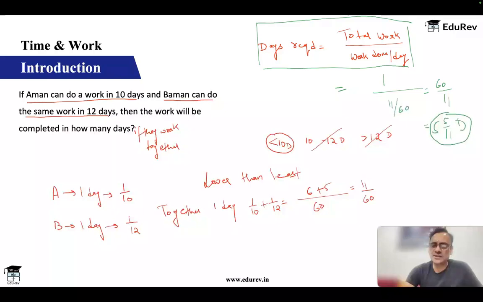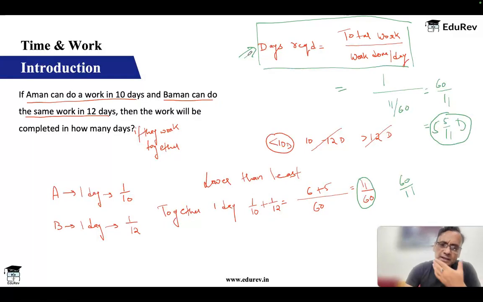And if you see, this answer is nothing but just reverse of this answer. So actually you don't need a formula, you just reverse this. In 1 day 11 by 60 happens, so total work you will need 60 by 11 days. That's all. Okay, though there are times when you might get confused, so just refer to this formula. Fine. So the answer for this question is 5 by 11. I told you it will be less than 10, that's for sure, because A is getting help from B.